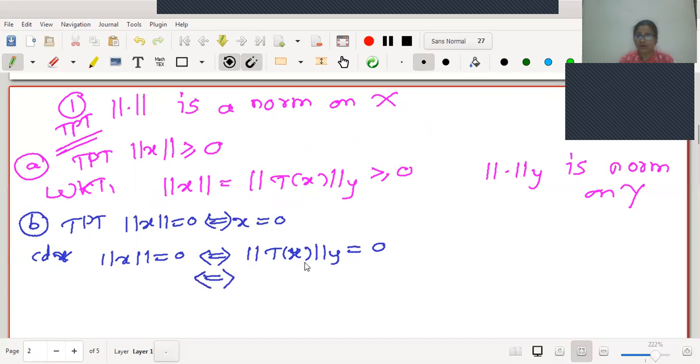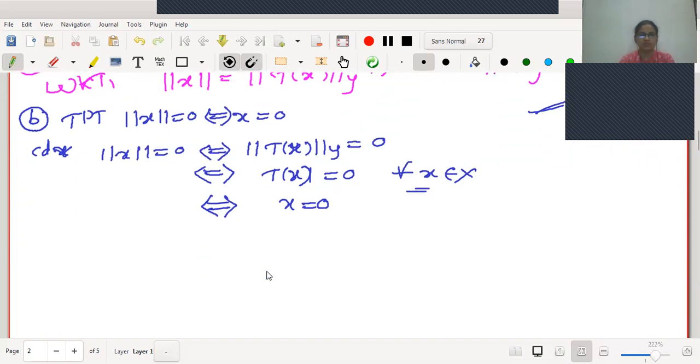Already norm y is a norm, we have discussed. Therefore, according to the second condition of norm y, this is true only if t of x is equal to 0, as the statement is true for all x in x. Therefore, there is no possibility to have a nonzero vector x. As it is true for all x in x, we can write x is equal to 0. Therefore, we got the second result also.